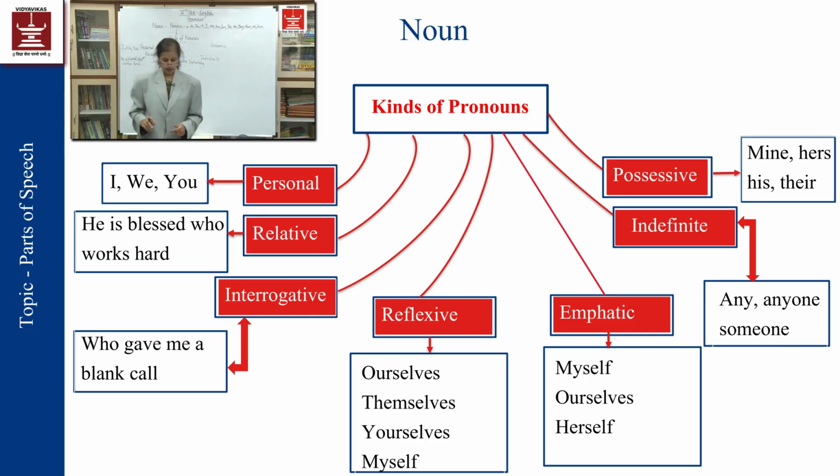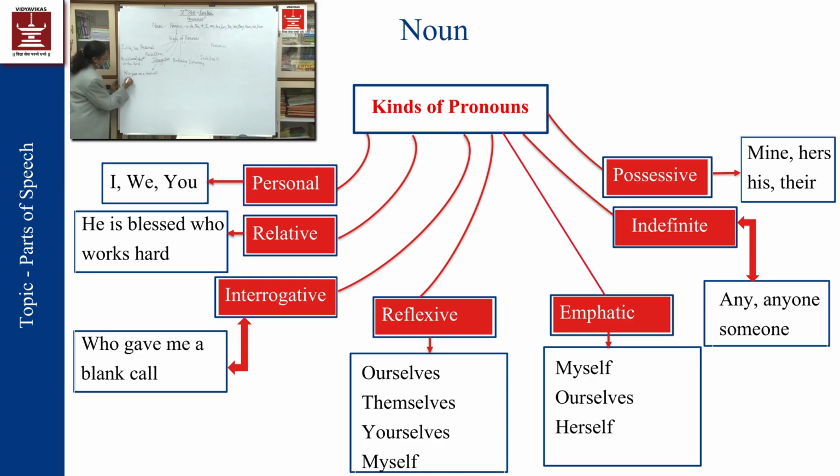Okay. Now, interrogative. Interrogative means where a question is being asked, who, and that question word, the WH word, is related directly to the noun. Now, who gave me a blank call?